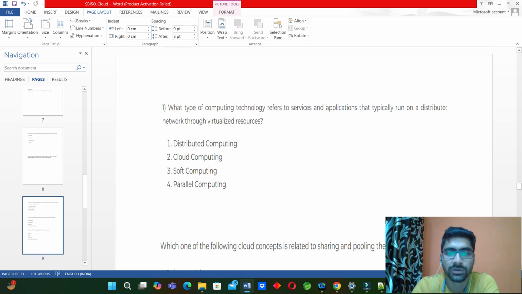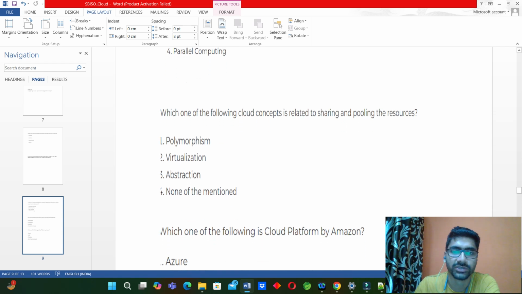Okay. So, what type of computing technology refers to services and applications that typically run on a distributed network through virtualized resources? Distributed computing, cloud computing, soft computing, and parallel computing. Okay, don't misjudge by the term like distributed network through virtualized resources. You should emphasize on this virtualized resources. The answer will be cloud computing. The main thing of cloud computing is virtualization.